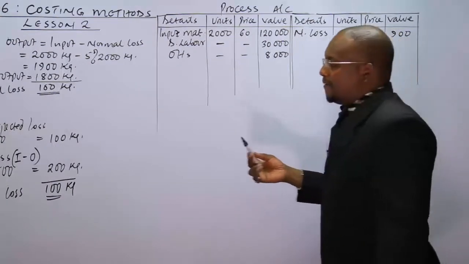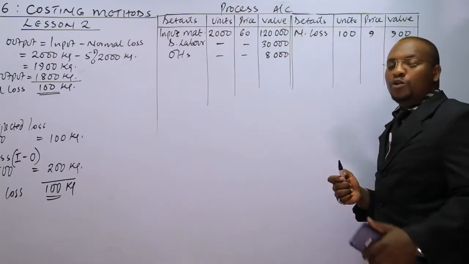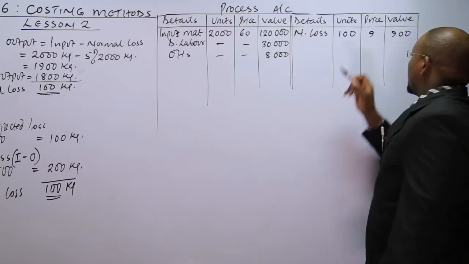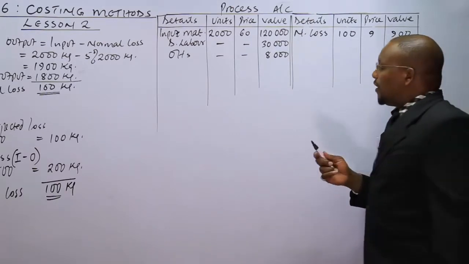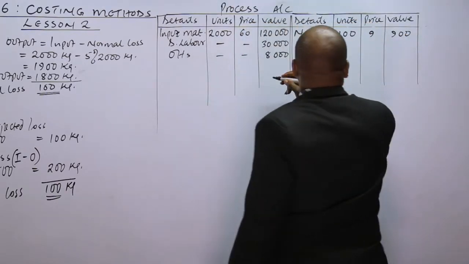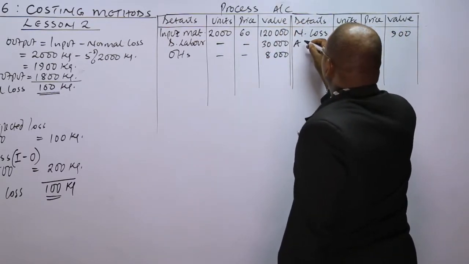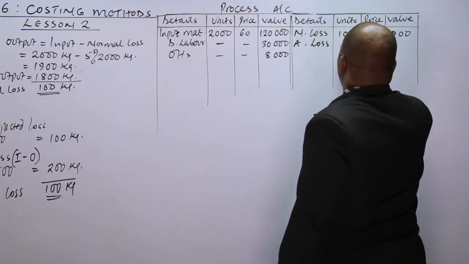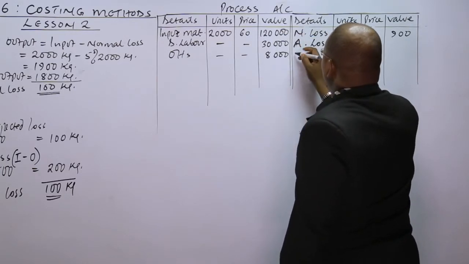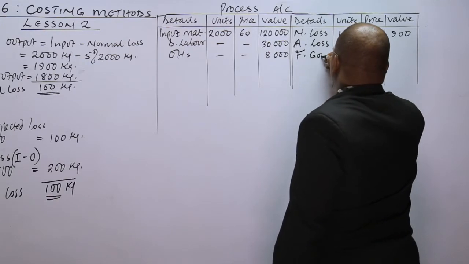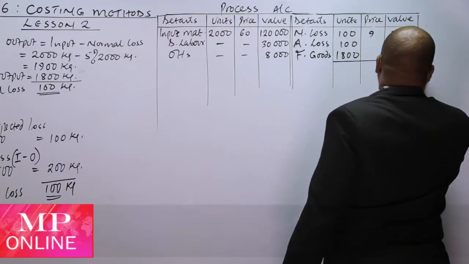Now, just like I had given the explanation here, the cost of normal loss is borne by the good production, therefore even the scrap value of normal loss should be charged to the good production. So in our case, let me balance the units. We do have abnormal loss, which is 100, so that you can have now the output or good production. So these are finished goods, which is 1,800. So this will give us our account.